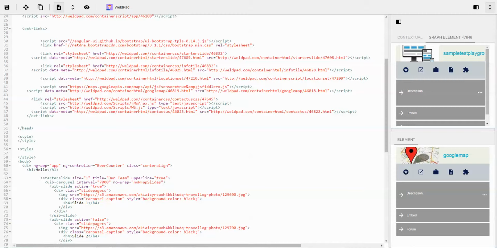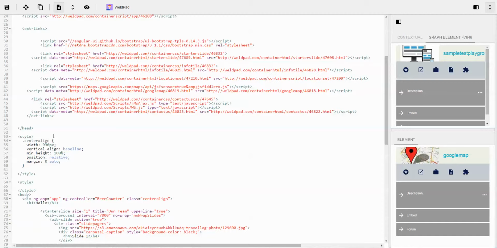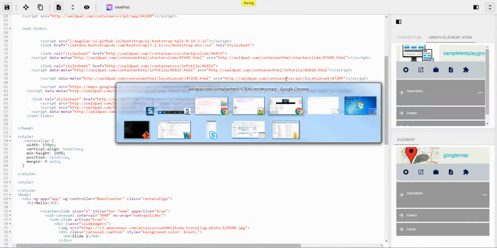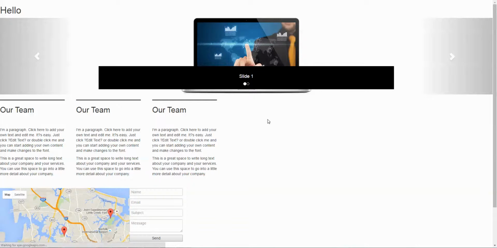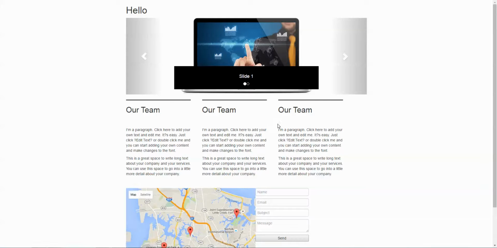Add here a style that will make everything centralized, and between each section we're gonna have padding. So let's first of all add the style that is gonna centralize the page. Here it is, and let's preview it. Great.